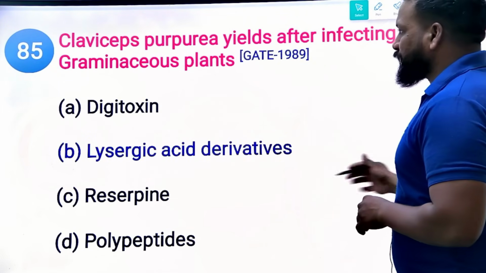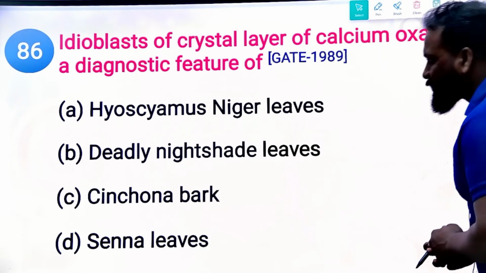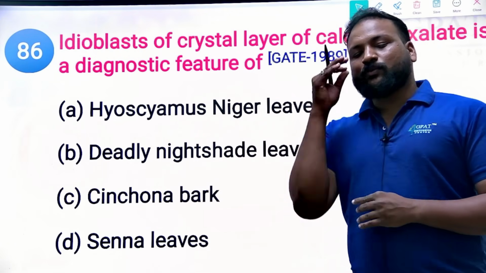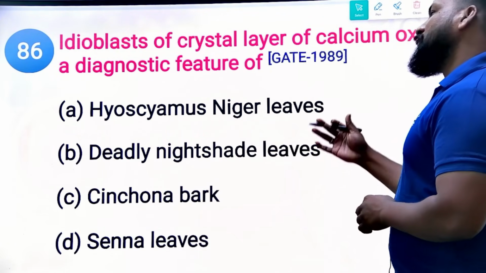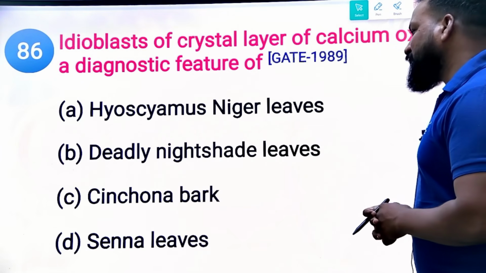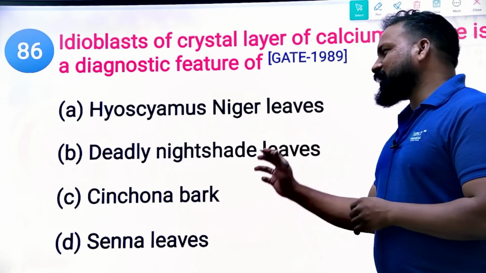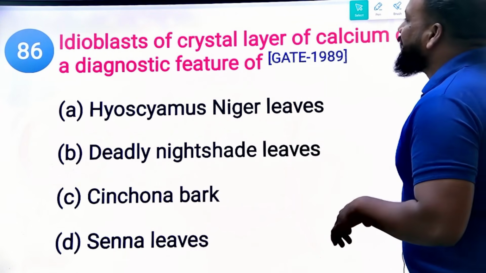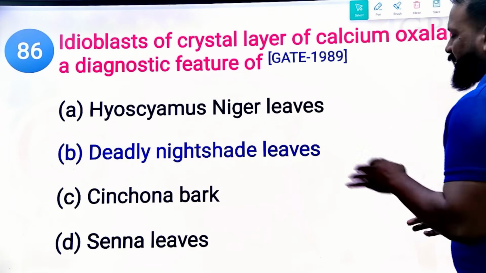Yes. Very important. And next, an idioblast with a crystal layer of calcium crystals is a diagnostic feature of idioblastic stomata. This is also one common question and one important thing that you need to remember. The options are Datura niger, deadly nightshade leaf, cinchona bark, and senna leaf. What is the right answer? Please do comment. Yes, so the right answer will be belladonna. Idioblastic stomata is seen in belladonna.